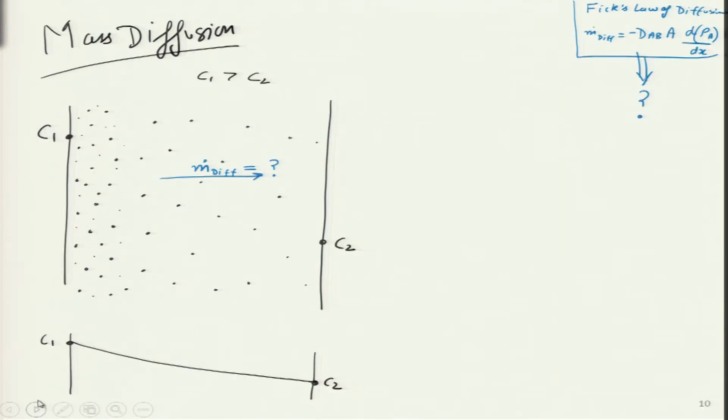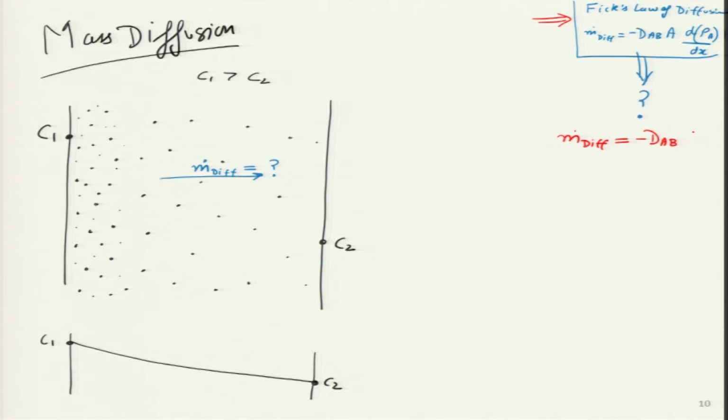So, with that, let us go ahead with today's lecture, in which we will formally study Fick's law of diffusion, which I have written over here on the right hand side. If I can write it slightly bigger, it gives the expression for mass flow rate of diffusion as a function of a certain constant.